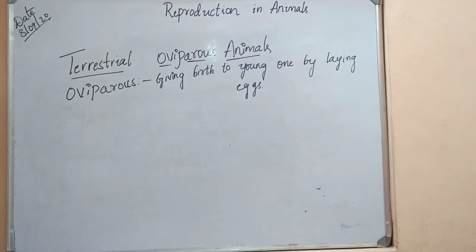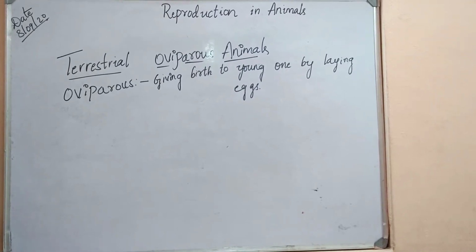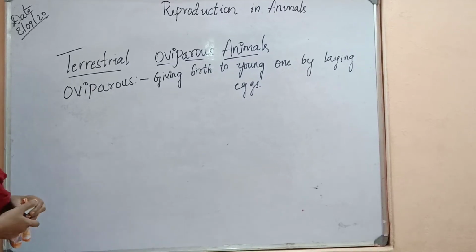Examples for this are insects, crocodiles, turtles, alligators, lizards and snakes.